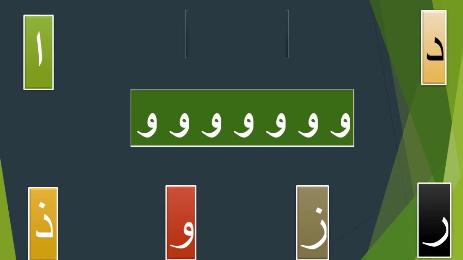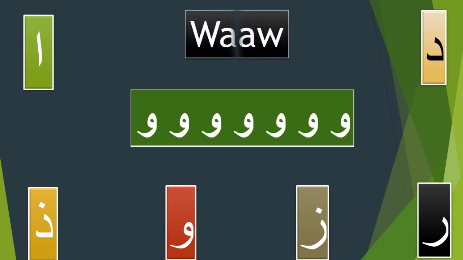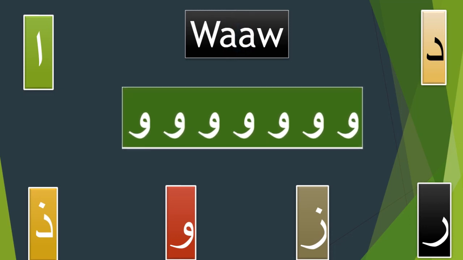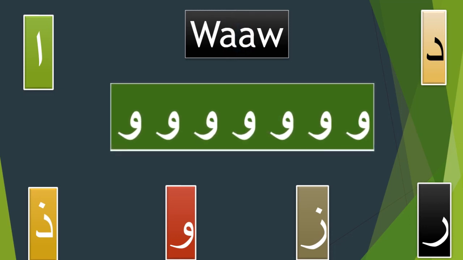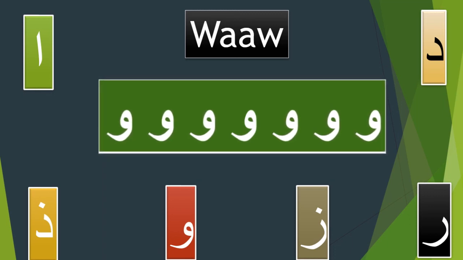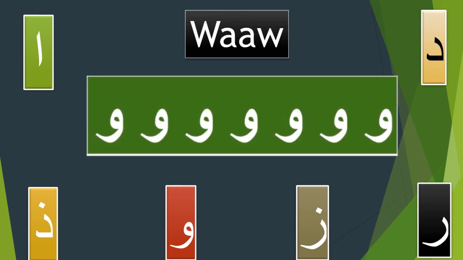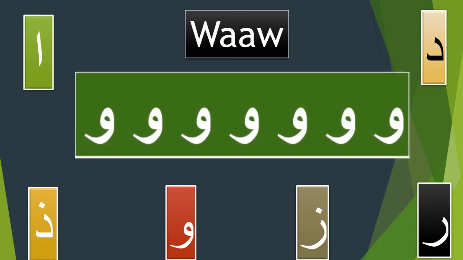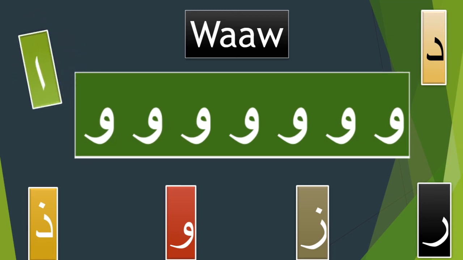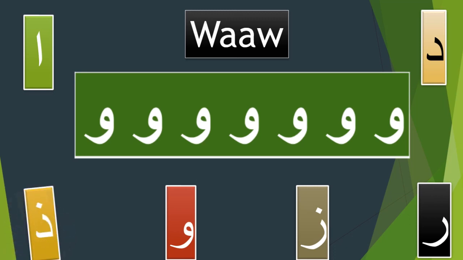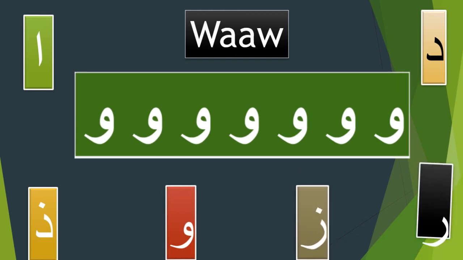Remember, a disjoint letter joins the letter to its right, but does not join the letter that follows it. Disjoint letters have only one shape, as their form does not change according to their position in a word. The 6 disjoint letters are the alif, dal, dhal, ra, zay, and waw.